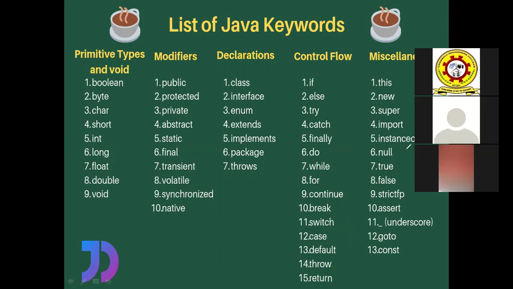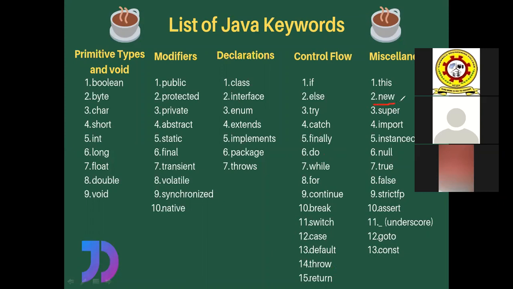At the same time, there are some miscellaneous keywords. So each and every keyword has certain purpose, right? These keywords are called as miscellaneous keywords. Here, the following are the list of miscellaneous keywords. This, I will explain it in the next slides.